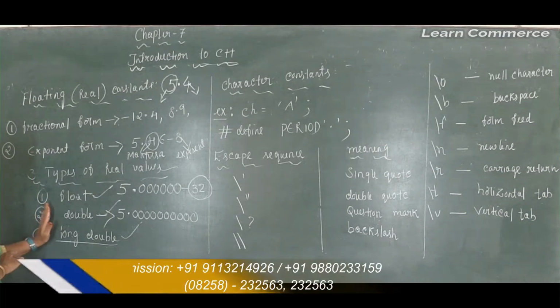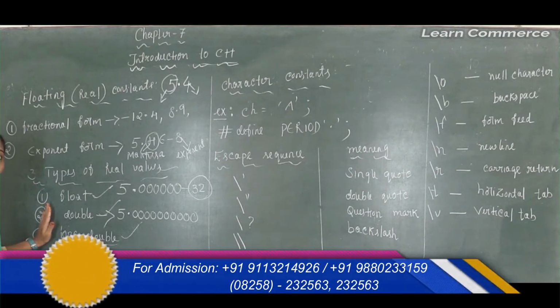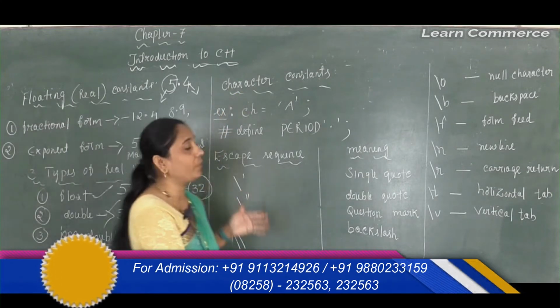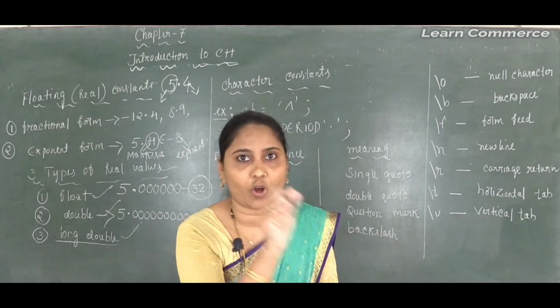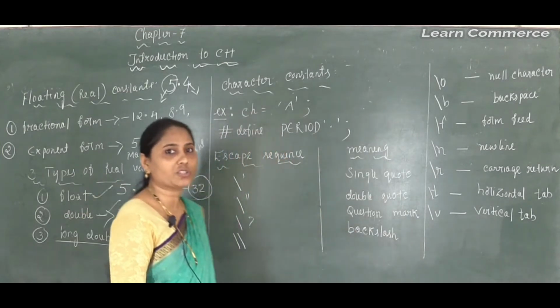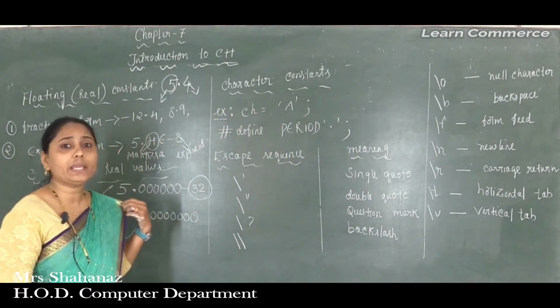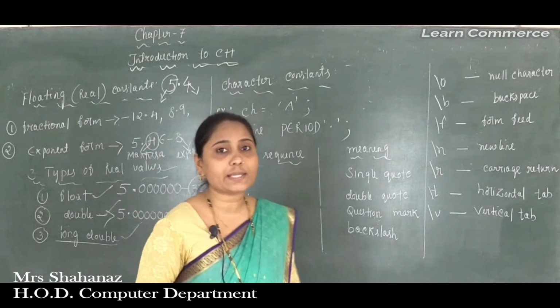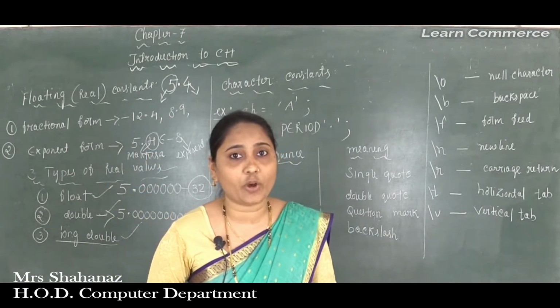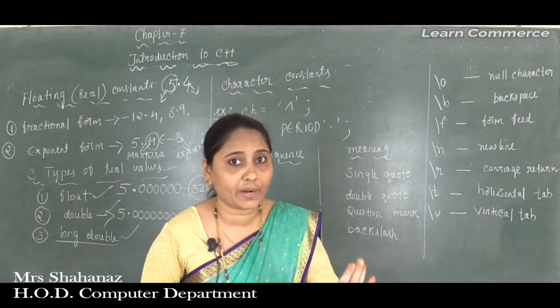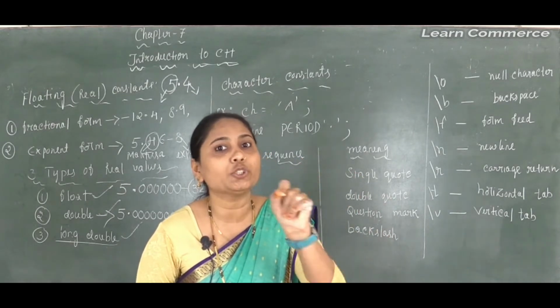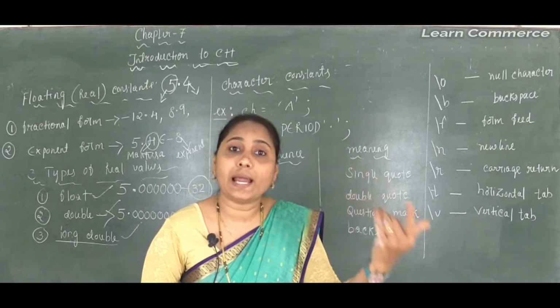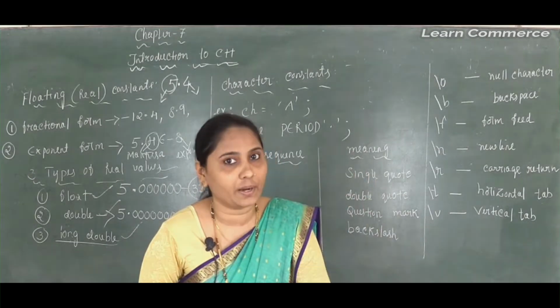And we have completed the real values of float, double and long double. Now let's go to the character constant. Constants are classified as numeric constants and character constants. So what about the character constant? Now we are not going to select any numbers; we are in the concept of characters. Character means we need to take letters or symbols.